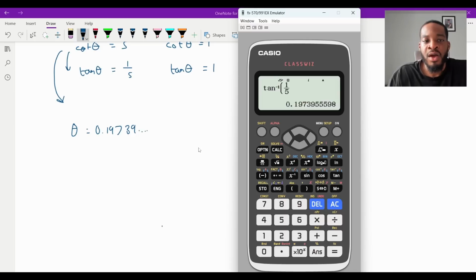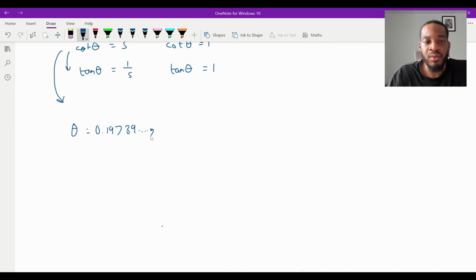So that's fine. How do we get the other solutions for tan? We just add on 180, or pi in this case. Yeah, so if I add that on, it's going to be outside the range, isn't it? Because we want it to be in between 0 and pi over 2. So I'm not going to get any more solutions there, right? So this is just going to be my answer so far.